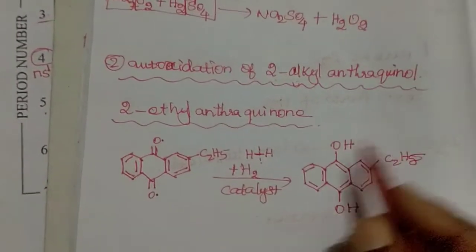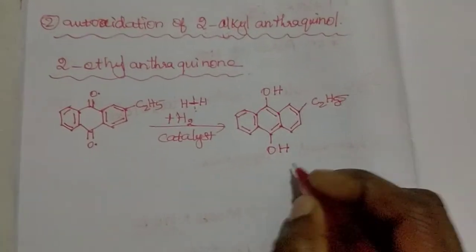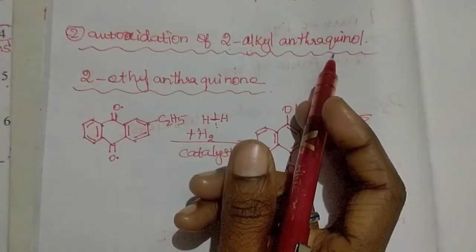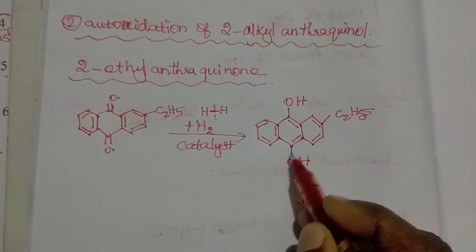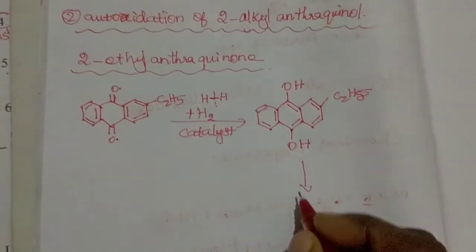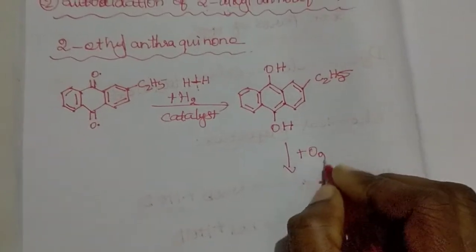Now the auto-oxidation of alkyl anthraquinol. The 2-ethyl anthraquinol undergoes oxidation with the addition of an oxygen molecule.